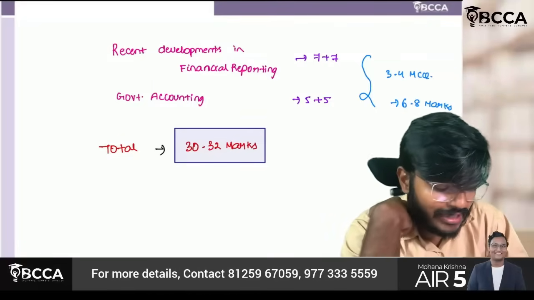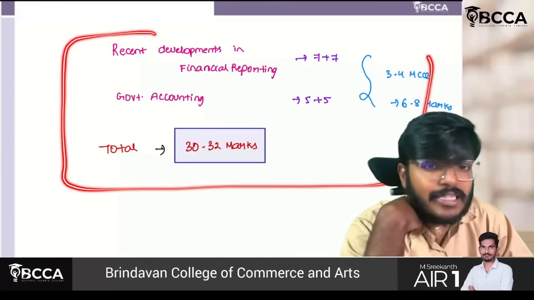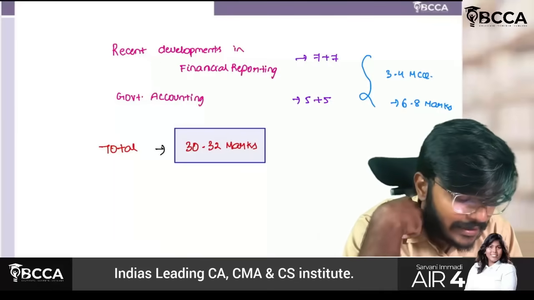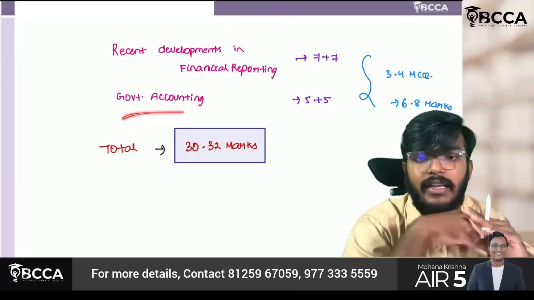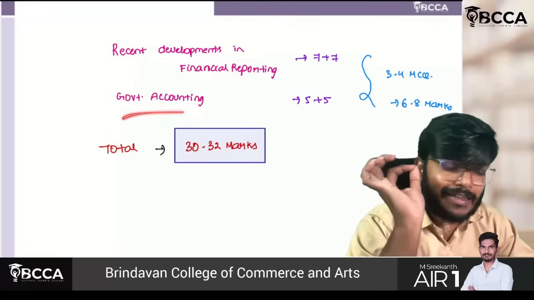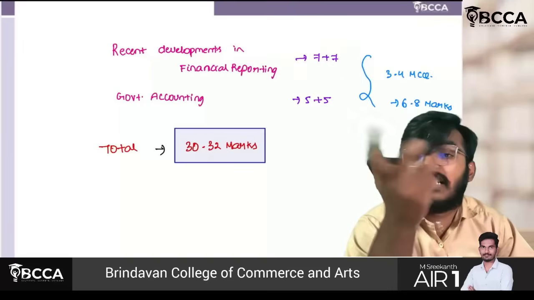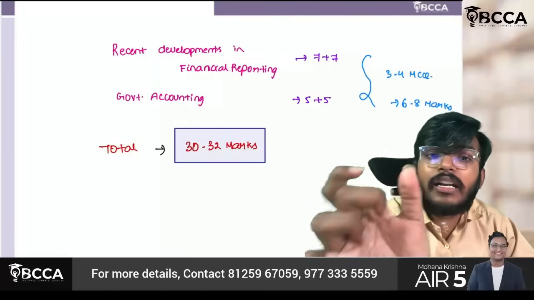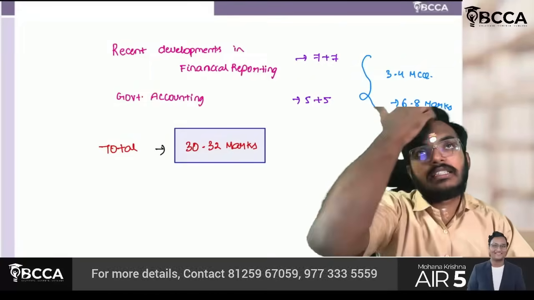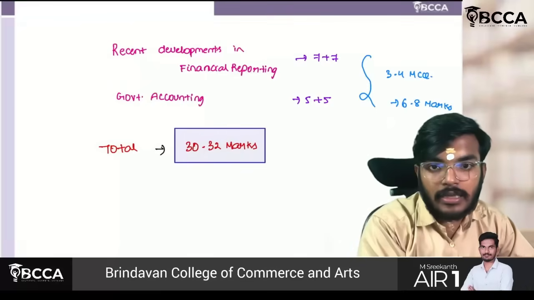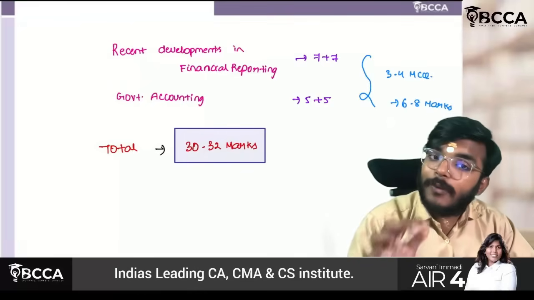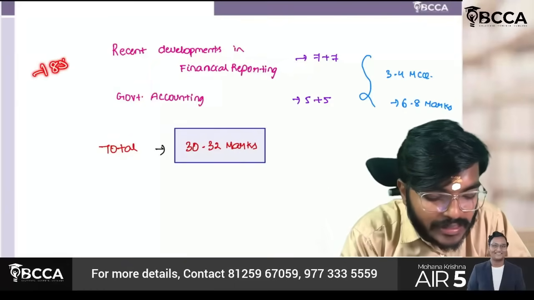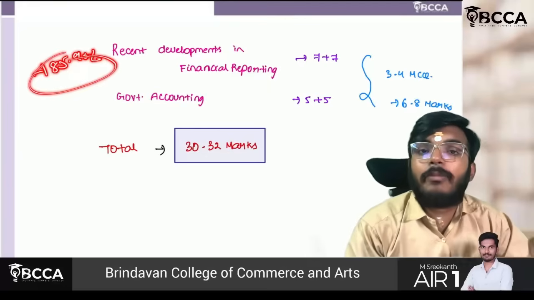First of all, I want to give you clear-cut clarity on the weightage. Two theoretical chapters are there: recent developments in financial reporting and government accounting. Recent developments in financial reporting is completely a dry topic, but I have explained it very nicely and made some important keywords. If you do two to three readings and remember those keywords, you will just have to replicate 85 to 90% of the content, and it will be sorted.